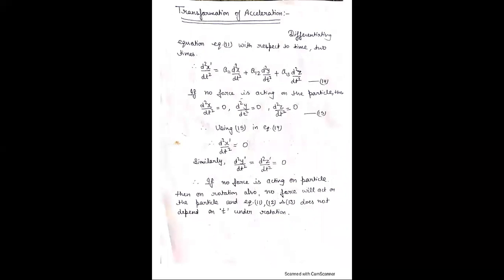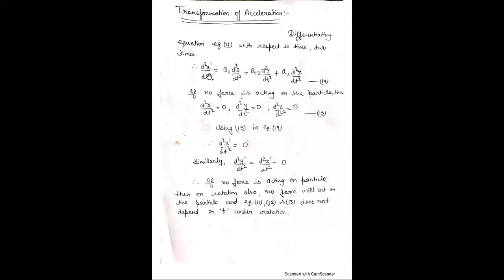Similarly, for the transformation of acceleration, we know that acceleration is the double derivative of position vector and the single derivative of velocity. Now differentiate equation 11 two times.